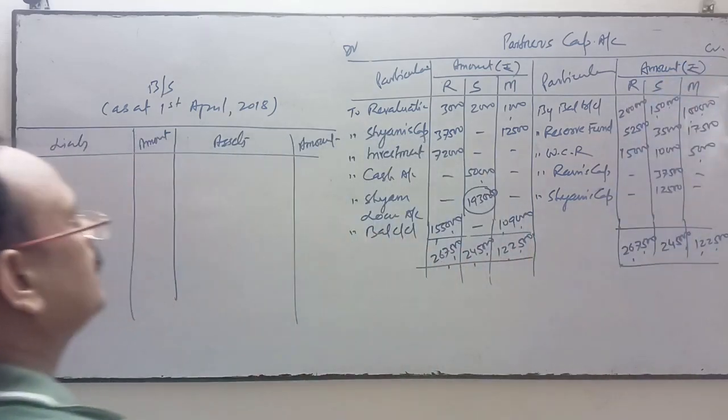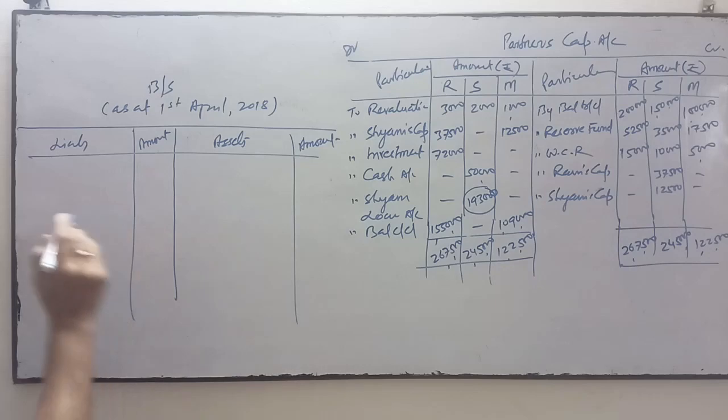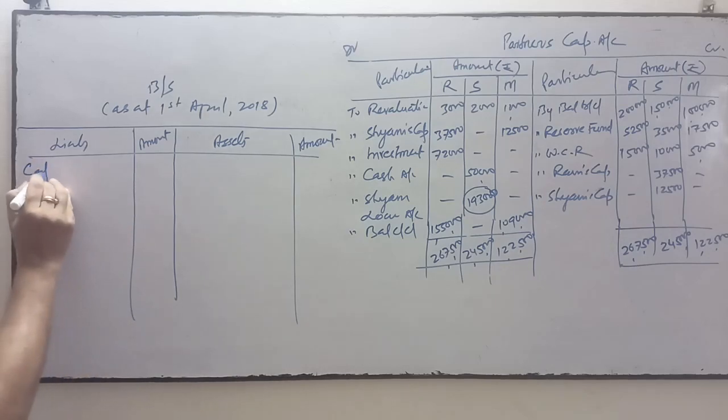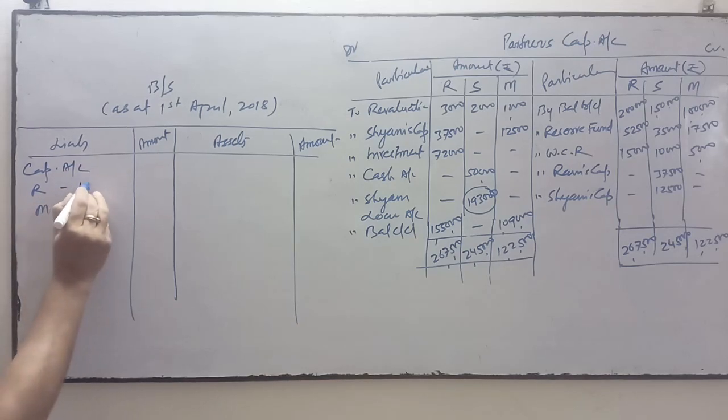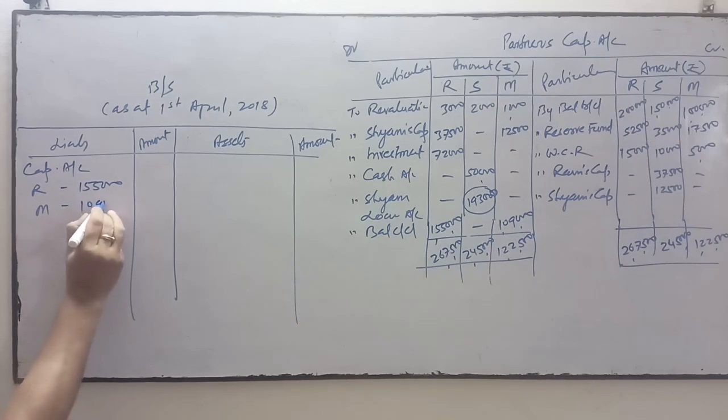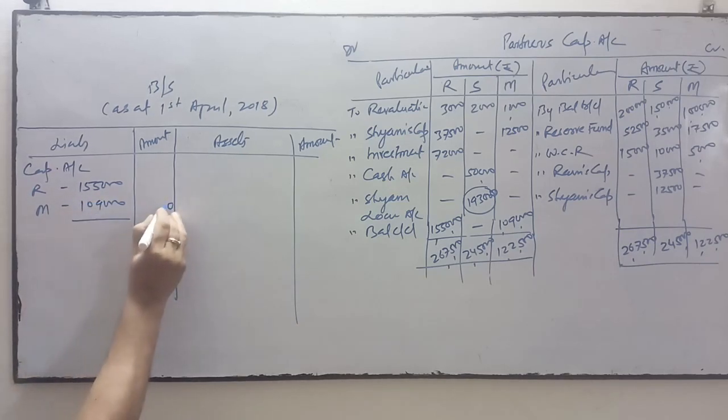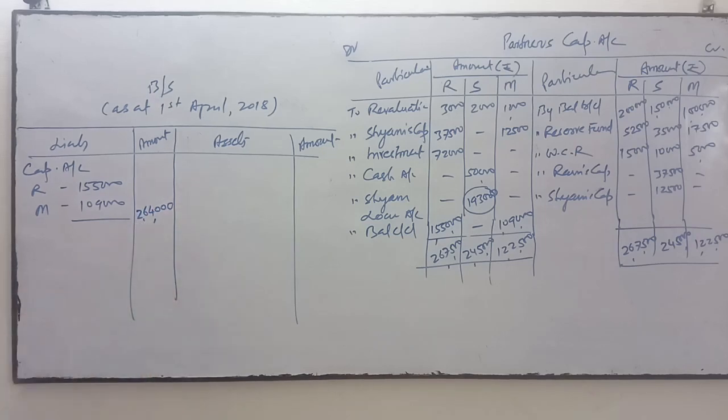Okay. Now first of all come to the capital account balances of Ram and Mohan. Ram's capital is 1,55,000 and Mohan's capital is 1,09,000. So total is 2,64,000, and thereafter we will transfer Shyam's loan account, that is 1,93,000.